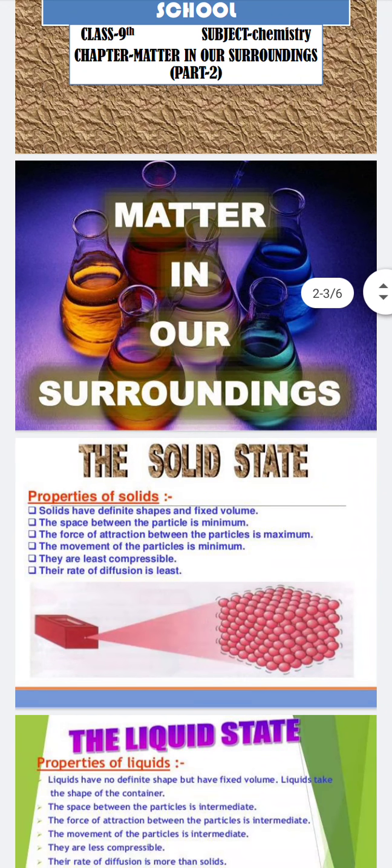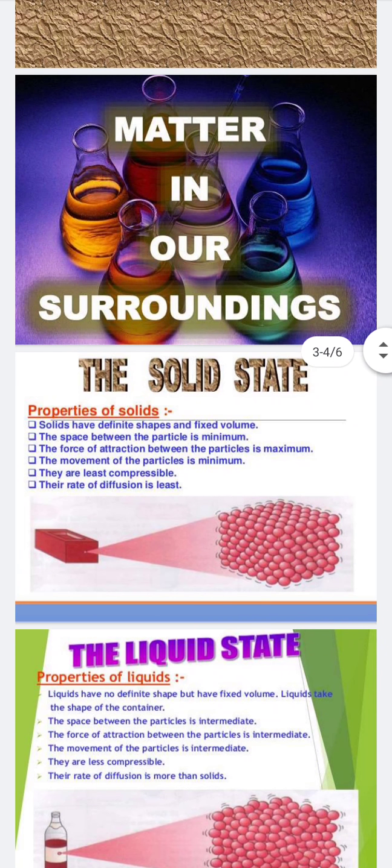Now the next topic is the properties of matter. Matter is of three types: solid, liquid and gases. Firstly, what is the solid state? Properties of the solid state. Solid state has a definite shape and volume. The space between the particles is the minimum. For solid state, we take the example of a brick, which has a definite shape and fixed volume.